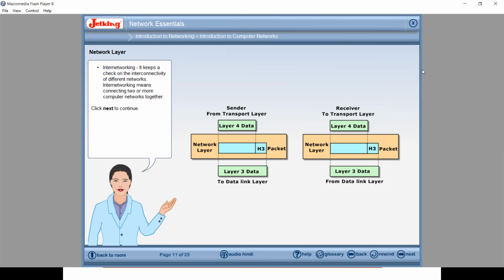Okay, now we'll proceed towards the next layer, and that next layer is, tell me, which one is the next layer, students? Anyone?